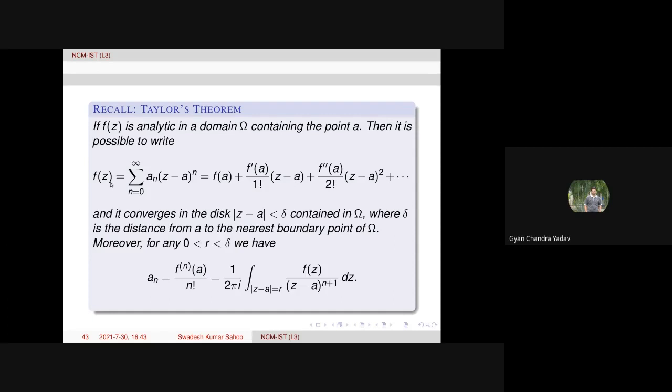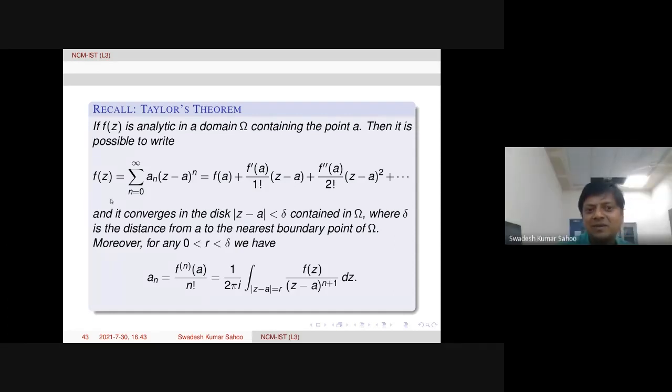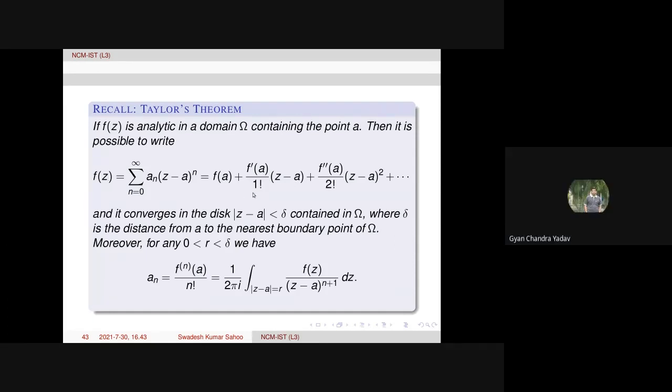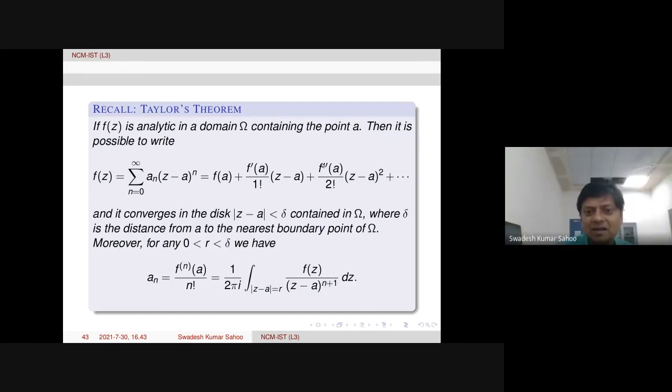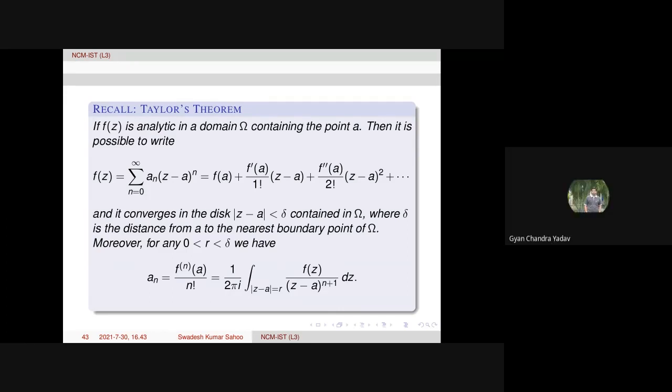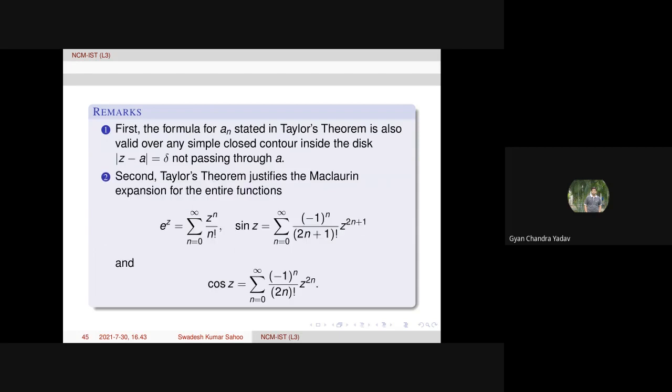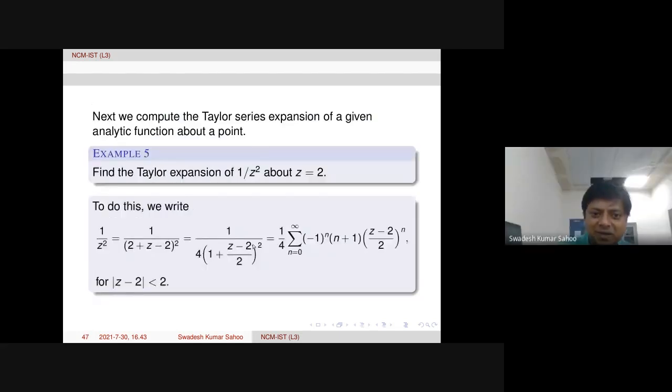And f of z is 1 over z square. The coefficients are in the form of an integral of f of z, but this derivative formula one can use because you have f: just differentiate and put a equal to 2, then compute this. This is also possible. You can check. But this is the easiest way.